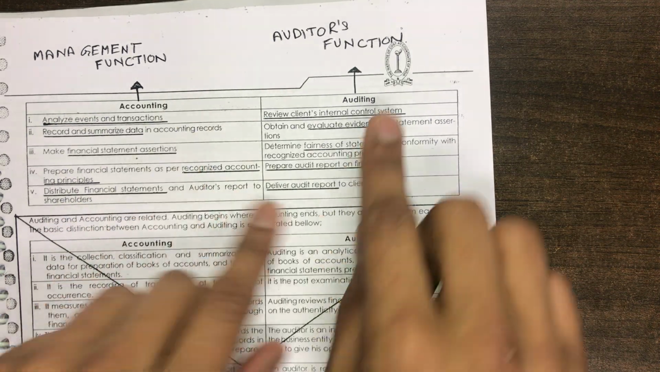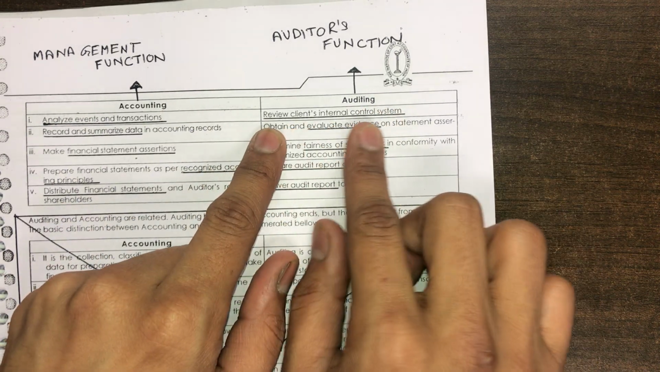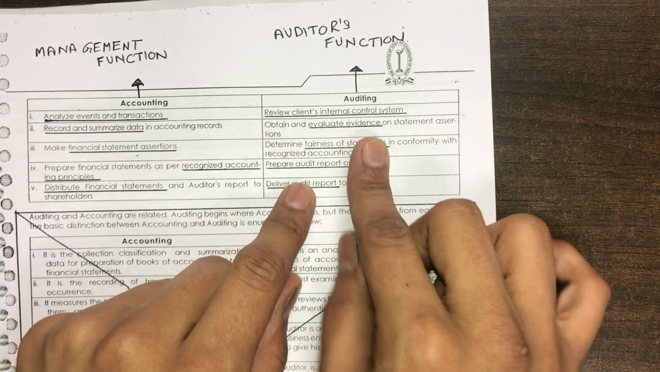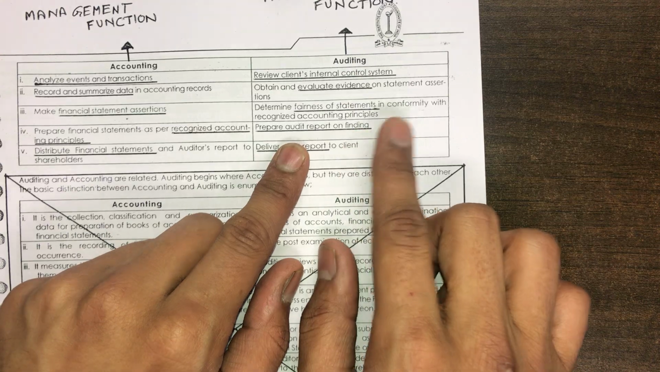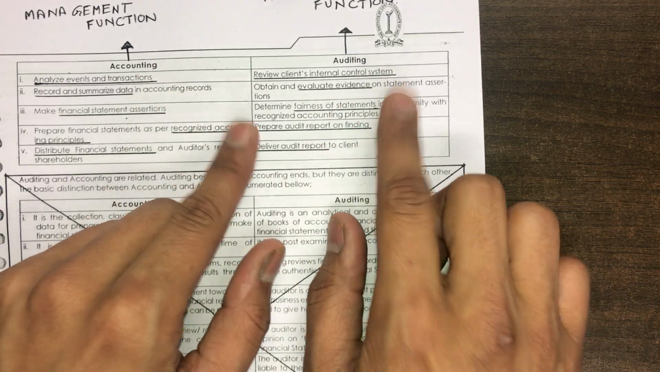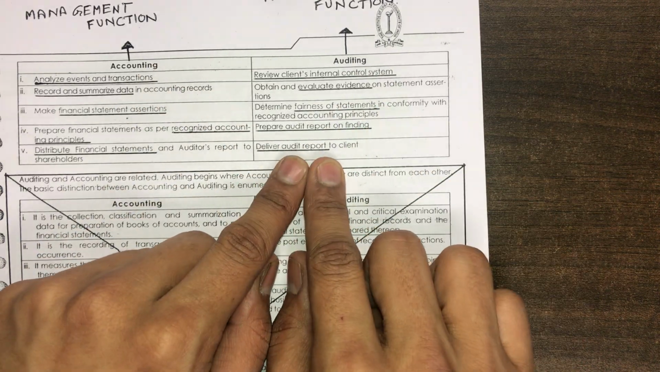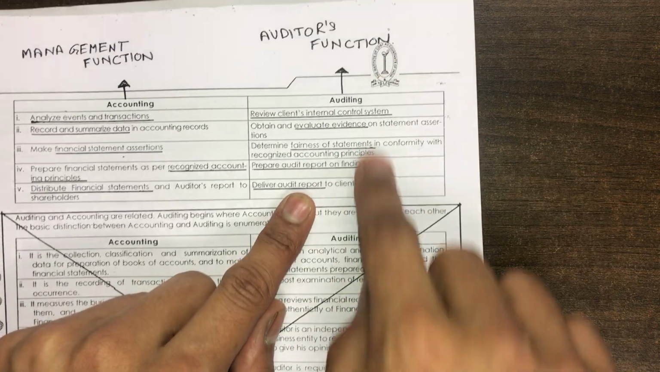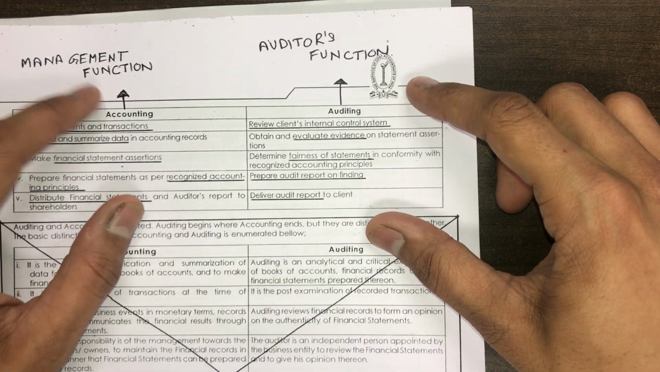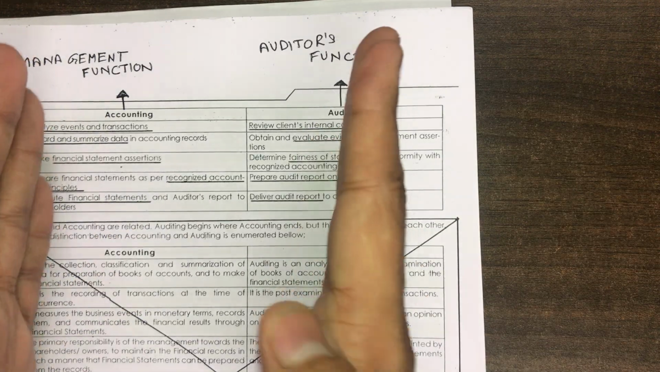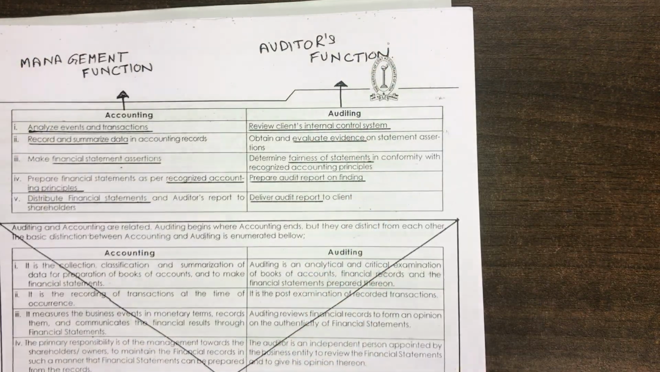This is accounting. However, auditing means reviewing the internal control system, evaluating the evidence, determine the fairness of statement, and prepare audit report on finding. Preparation of audit report is part of auditing procedure. Deliver the audit report to the client. So these are the activities which are to be done by auditor. These are the activities which are to be done by the management of the company. So there's a clear distinction between accounting and auditing, which you need to remember.